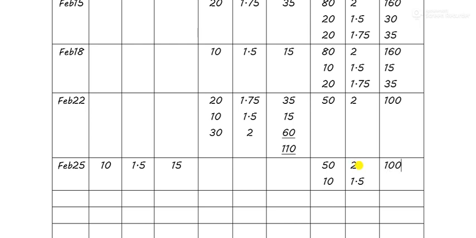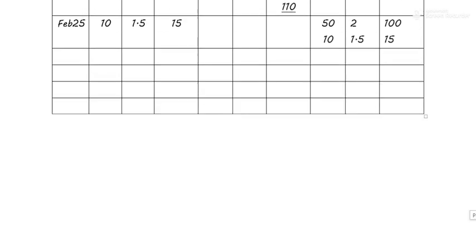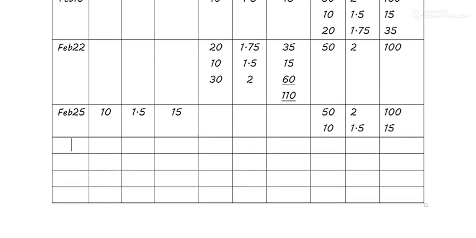Okay, 100, 115 total stock we have, 115. On Feb 26, what happens? 15 units were issued, right? Sorry, on Feb 26, not issued but wastage. A wastage of how many units? Of 15 units had occurred on Feb 26.